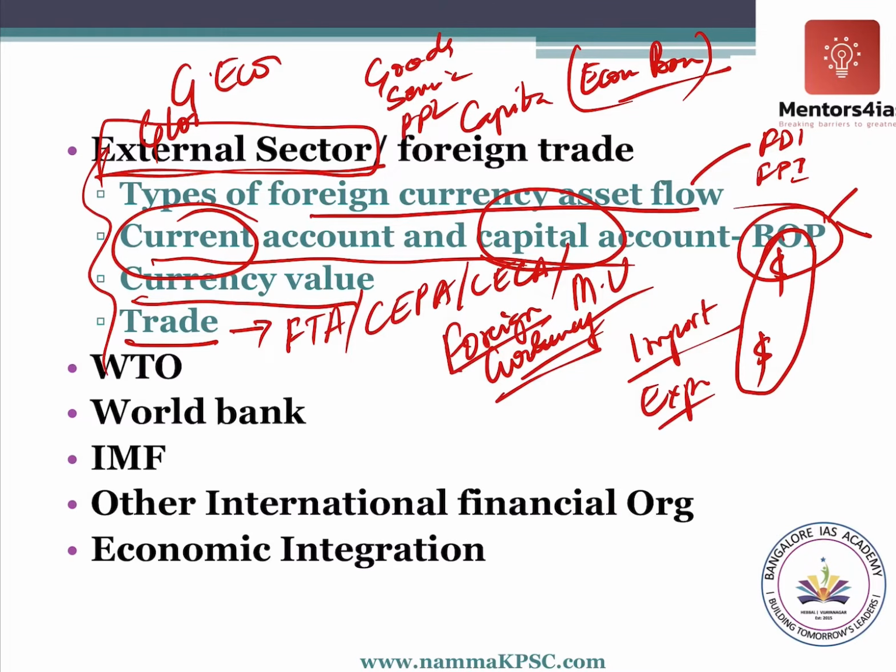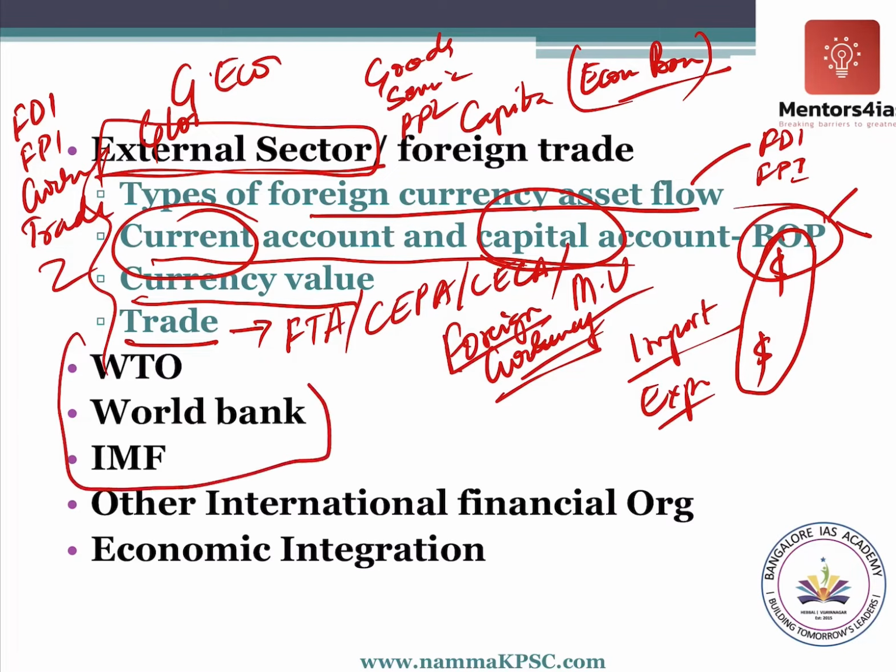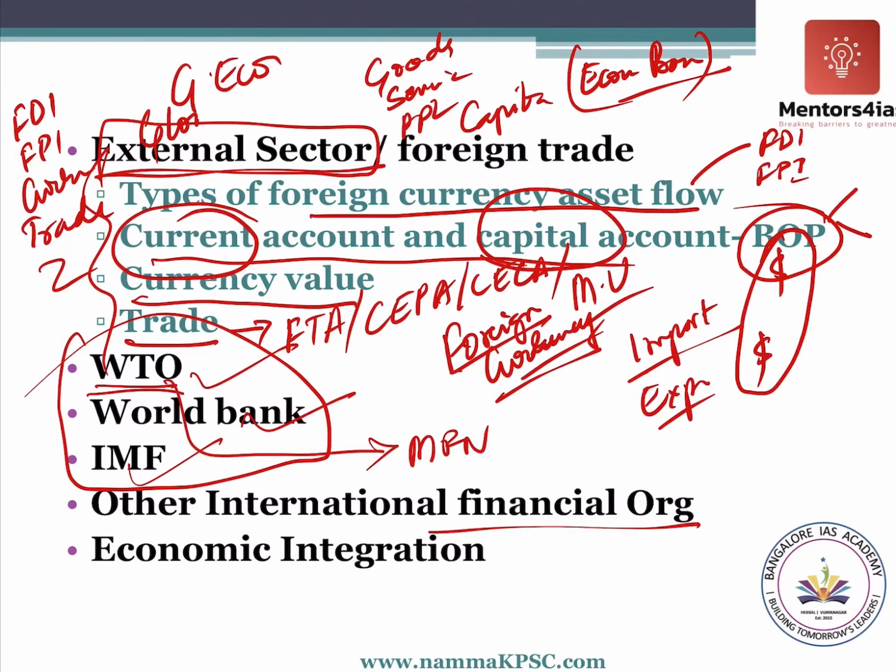Very important and very interesting chapter. So here we will understand FDI, FPI, how currency is determined, how trade takes place. All these things we will try to understand. Along with that, we'll also try to understand international financial organizations like the World Trade Organization, World Bank, IMF, their objectives, agendas, various issues, concepts relating to that. For example, for the World Trade Organization, we will be discussing the most favored nation principle, things like that. In the IMF, we will be discussing SDR. So these things we will be discussing in the external sector.